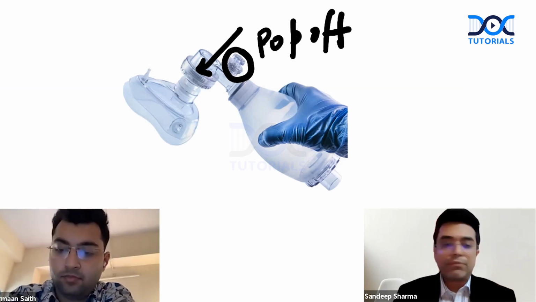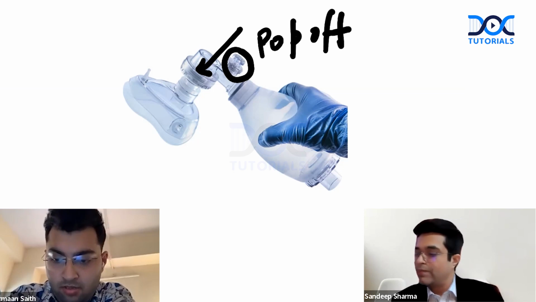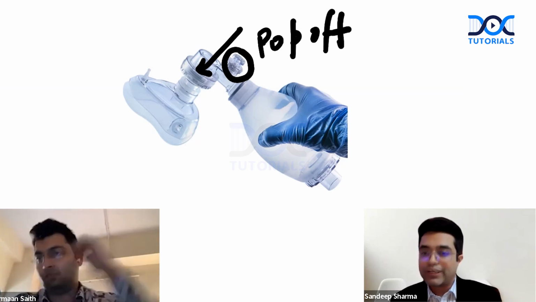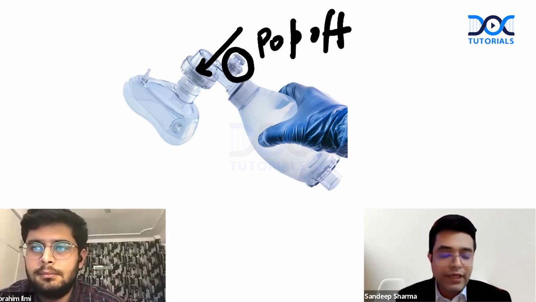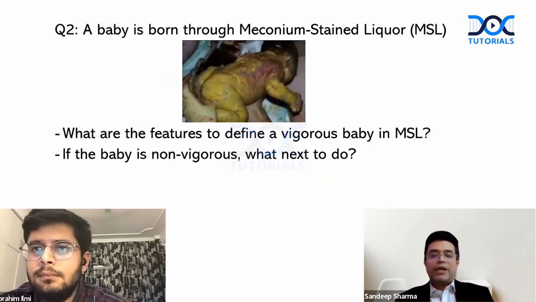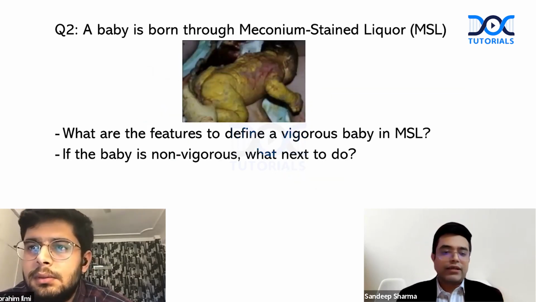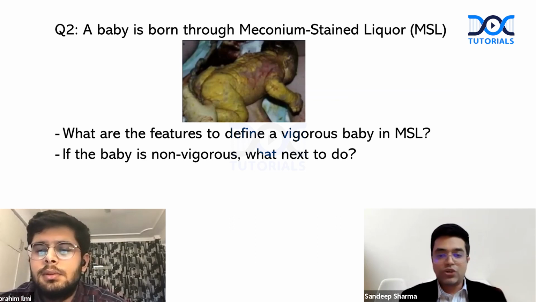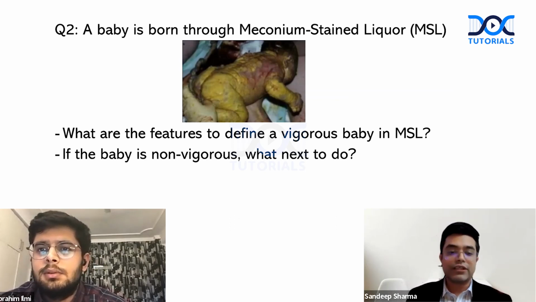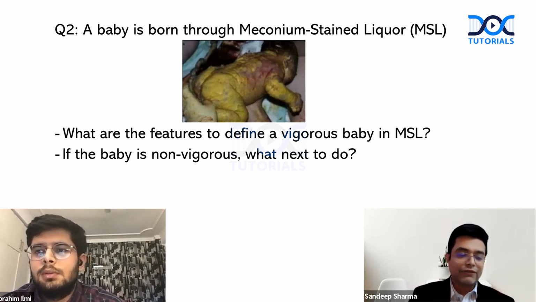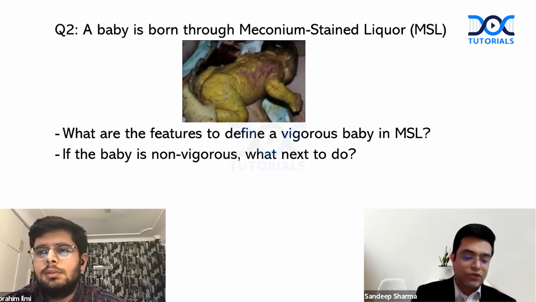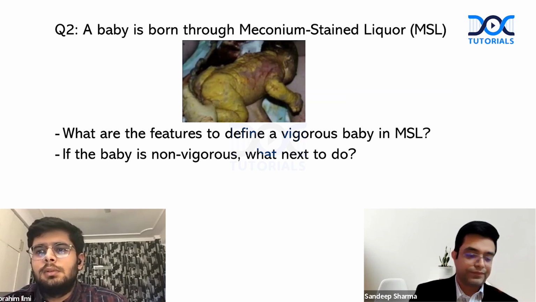Moving over to question number 2, let us talk about question number 2, and question number 2 goes to Dr. Ibrahim. Dr. Ibrahim, here is your question. A baby is born through meconium stained liquor. As you can see in the image, what are the features to define a vigorous baby? Number 1. And if the baby is non-vigorous, what next is to be done? I'm turning on the stopwatch now.